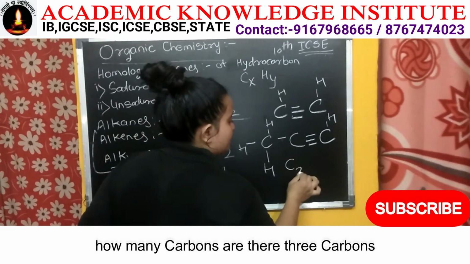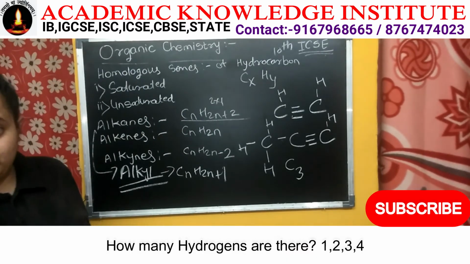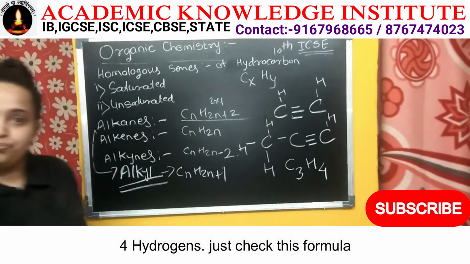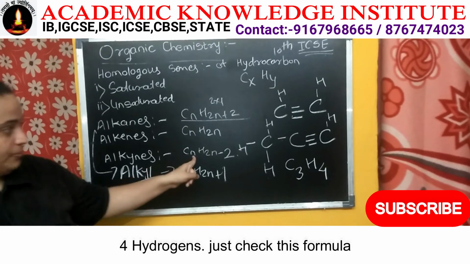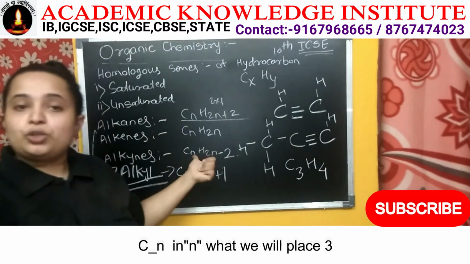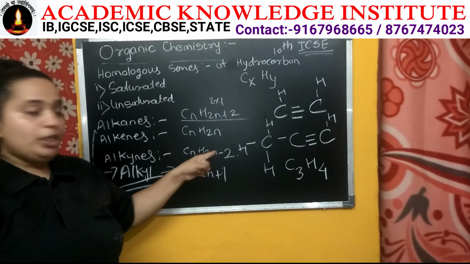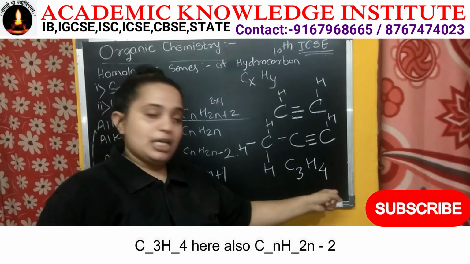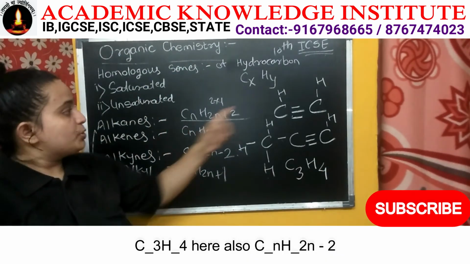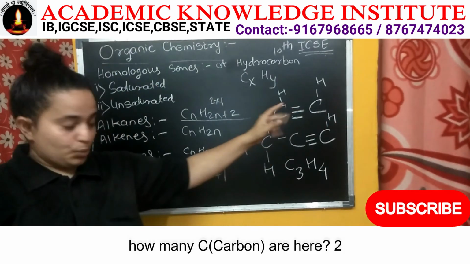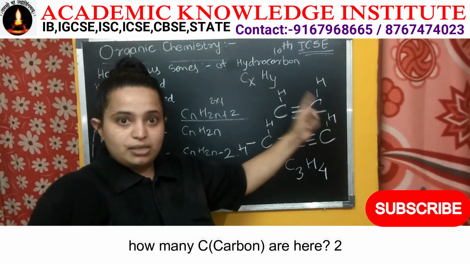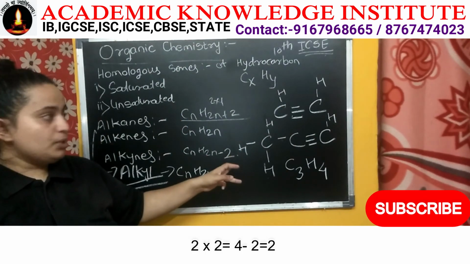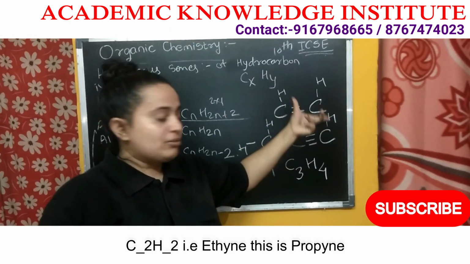So how many carbons are there? 3 carbons. And how many hydrogens are there? 1, 2, 3, 4. So there are 4 hydrogens. Get it? So just check this formula. CnH2n-2. How many C? What will n be replaced with? 3. 2 into 3, that is 6, minus 2. 6 minus 2 is 4. So that is C3H4. Get it? Okay. Here also, CnH2n-2. How many carbons are there? 2. So 2 into 2, 4 minus 2, that is 2. So that's why it's C2H2. That is ethyne. And this is propyne.